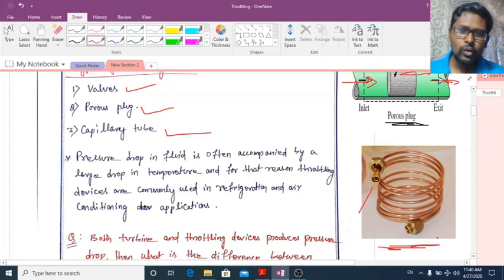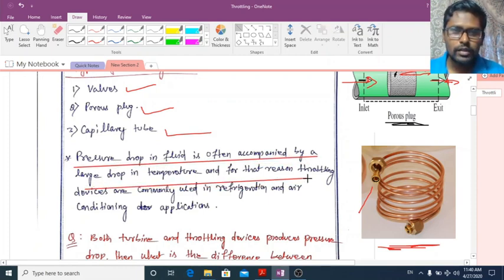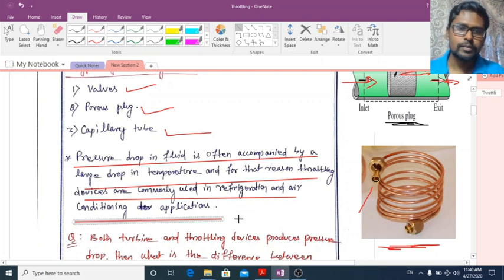Whenever you are decreasing the pressure, is there a chance of the temperature decreasing or not? There may be a possibility that the temperature may decrease or may not. Pressure drop in a fluid is often accompanied by a large drop in temperature, and for that reason throttling devices are commonly used in refrigeration and air conditioning. See here carefully.